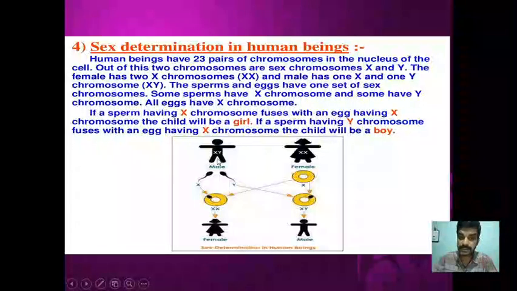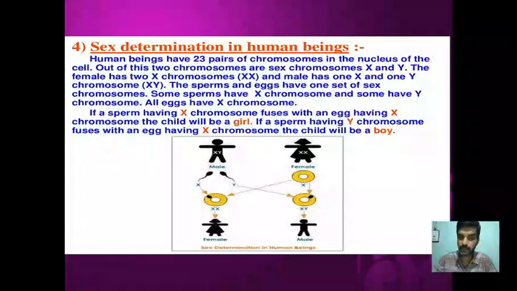When gametogenesis takes place, one chromosome of a pair moves to one gamete and the other moves to the other gamete. So 50% of the sperms will carry the X chromosome along with the autosomes, and 50% of the sperms will carry the Y chromosome along with the autosomes.